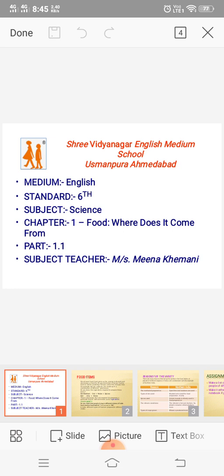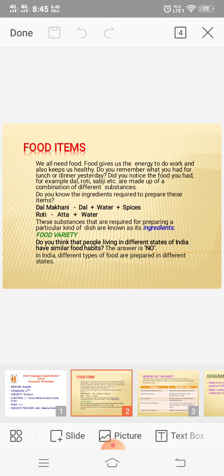I have divided this chapter into 4 topics so that you can understand each and every topic of this chapter easily. Also, I have made a small assignment or activity for you at the end of each topic. I am sure you will like doing it. So let's start the first topic of this chapter. Our first topic is food items.